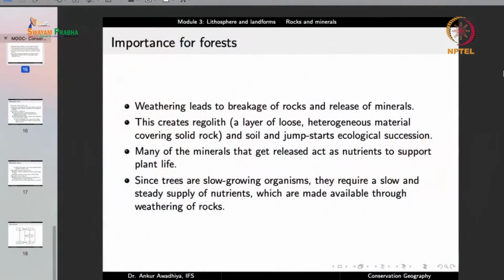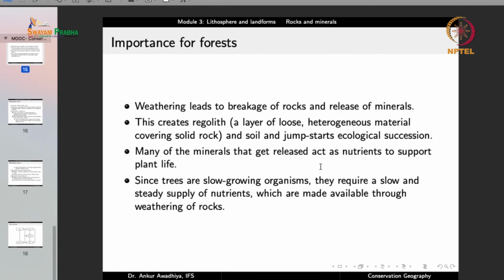Animals will get their food from plants or from other animals, but plants have to get their nutrients from the soil. This process of weathering leads to the formation of soil. It leads to the release of these minerals so that they can be taken up by the plants. It also creates regolith, which is a layer of loose and heterogeneous material that covers the solid rock and soil, and it starts the process of ecological succession.